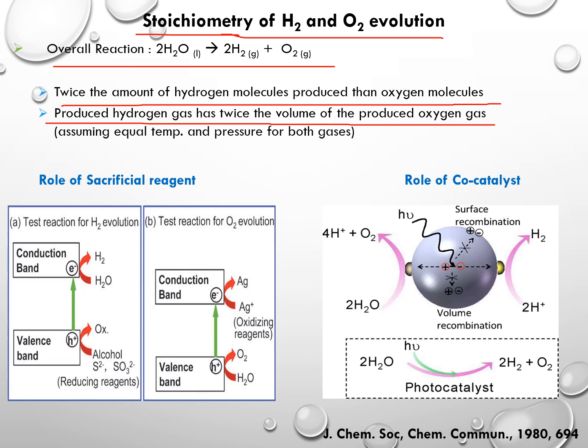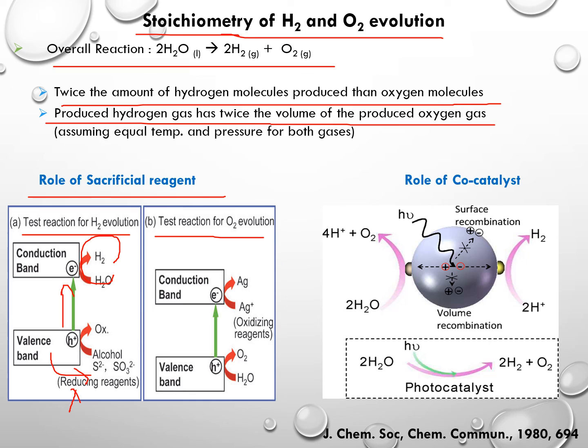So then comes the role of the sacrificial reagent. To test the hydrogen evolution reaction, we need a hole scavenger, a reducing agent which can scavenge these holes, so we get more electrons and more hydrogen.